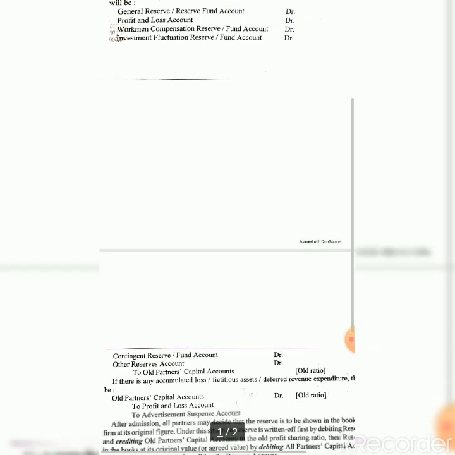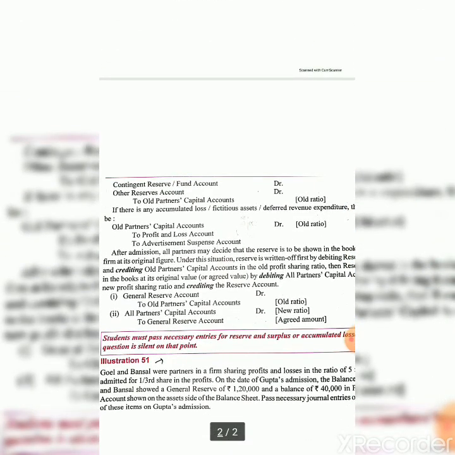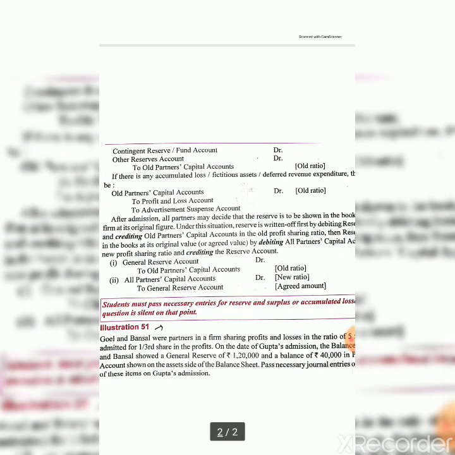Now, all the funds, general reserve, profit and loss account, workmen compensation, all those have credit balances and stand in liabilities. Now if the similar thing, that is fictitious assets or accumulated losses, is mentioned on the asset side of the old balance sheet, then similarly that has also to be distributed, because the new partner will also not accept the losses which were accumulated by the old partners.